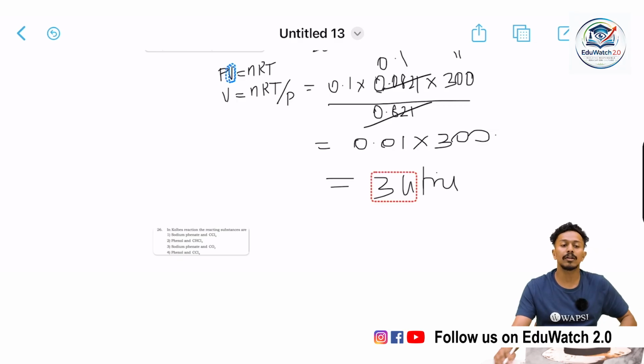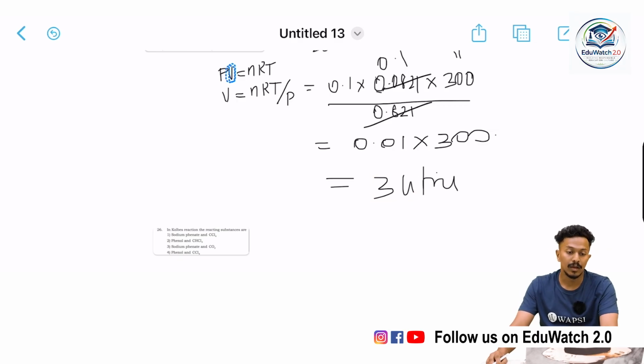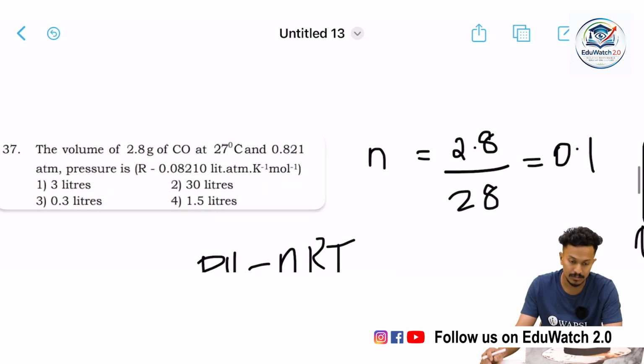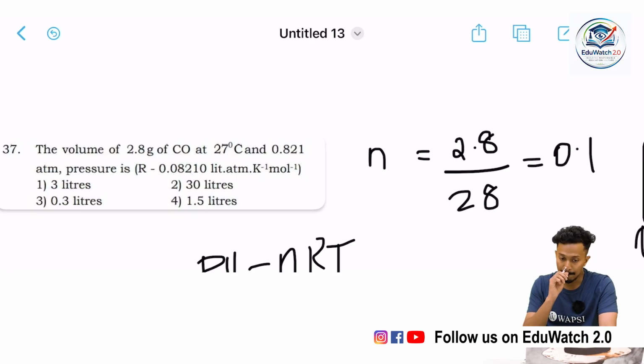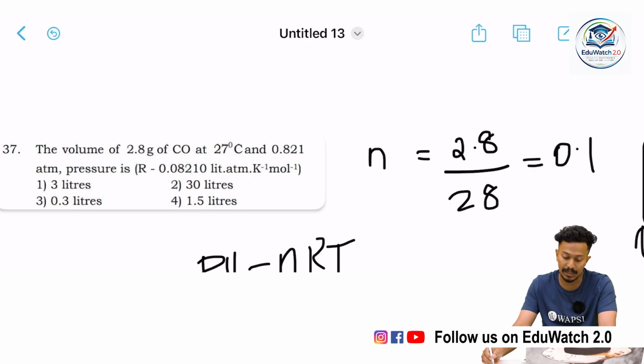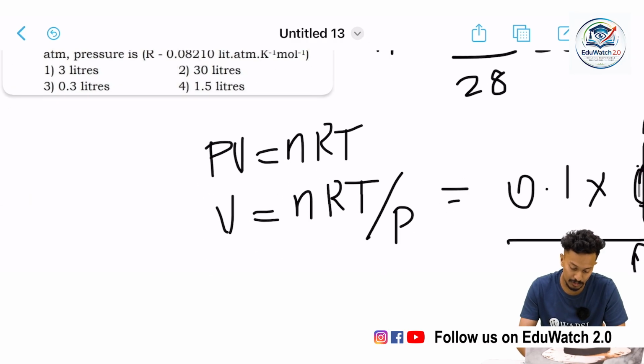So the correct option for this question would be 3. Is there any option like 3? Yes, option number 1, which is 3 liters. Moving on to the next question.